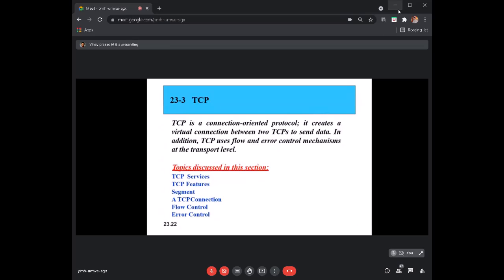It will simply send, like I will simply throw a ball to a basket. Probably it may fall in that basket or it may not fall in the basket. But in TCP, every ball you throw should go and fall in the basket itself, something like that. Okay, so you can visualize in that way what is UDP and what is TCP. Shall I go with the next one, TCP? Did you guys understand?